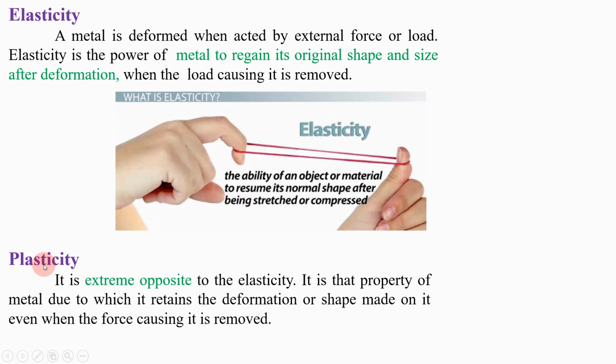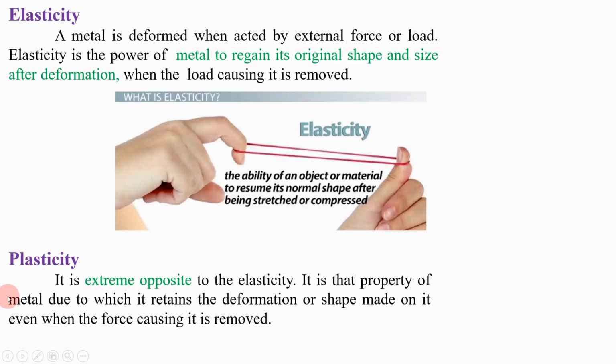Now plasticity. Let me tell you first, plasticity is exactly opposite to elasticity. We know that elasticity is the power of metal to regain its original shape and size when the externally applied load is removed. So plasticity, as I have told you, is the extreme opposite to elasticity, as I have told you earlier.